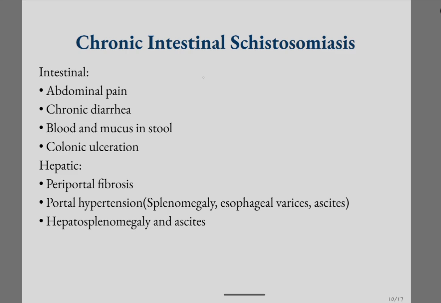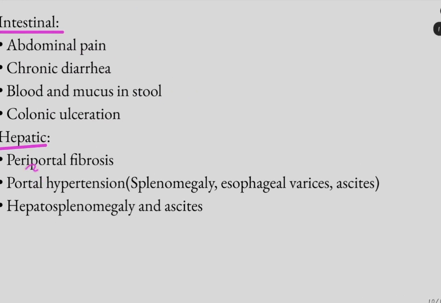Okay, chronic intestinal schistosomiasis. It has both intestinal and hepatic manifestations. Intestinal symptoms include abdominal pain, chronic diarrhea, blood and mucus in stools, and colonic ulcerations. Hepatic manifestations include periportal fibrosis around the portal system.